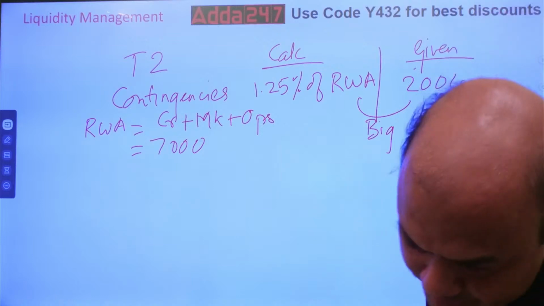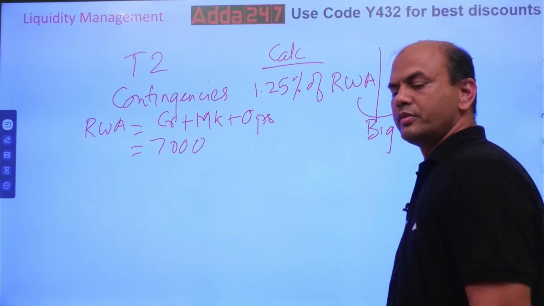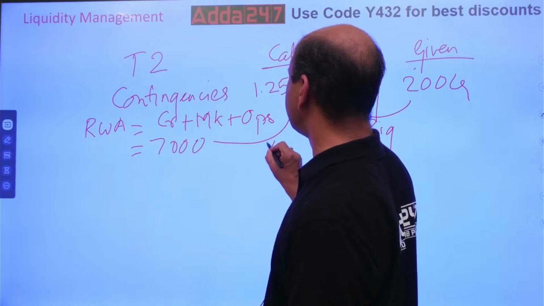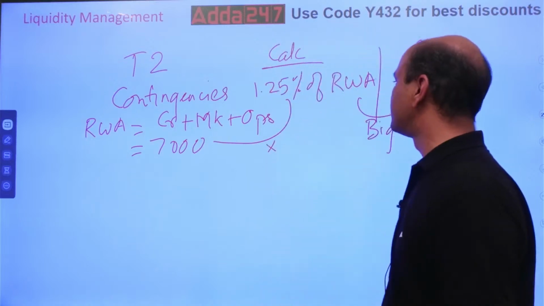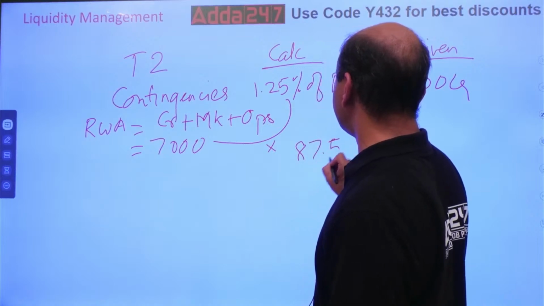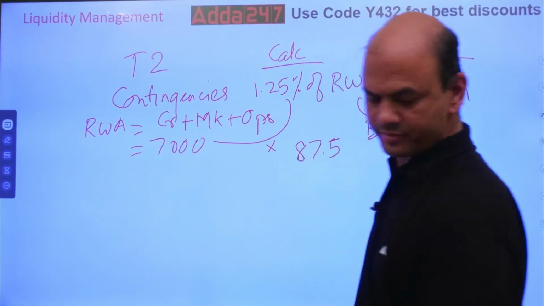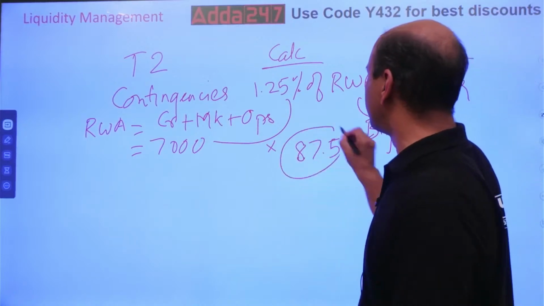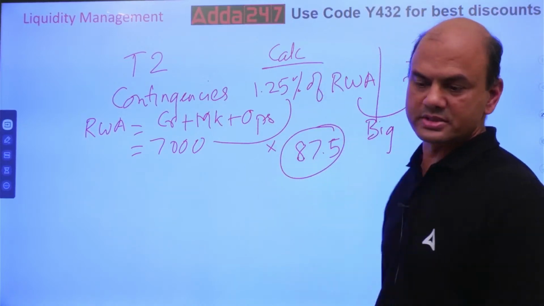You multiply. So it is 87.5. This is my answer through calculations.